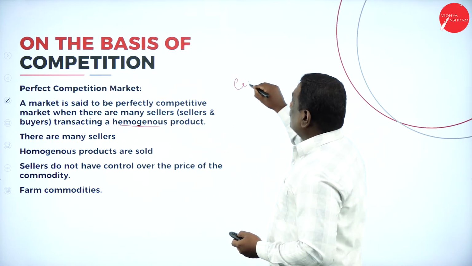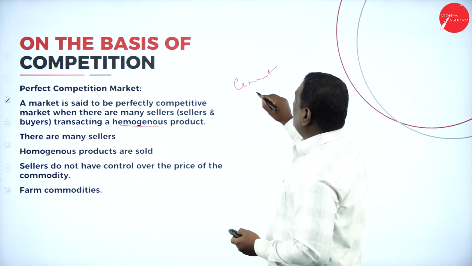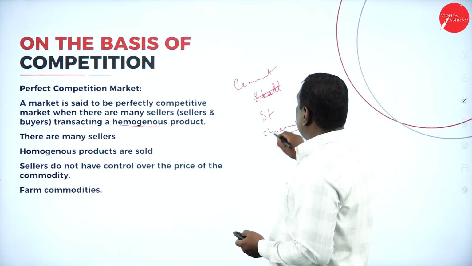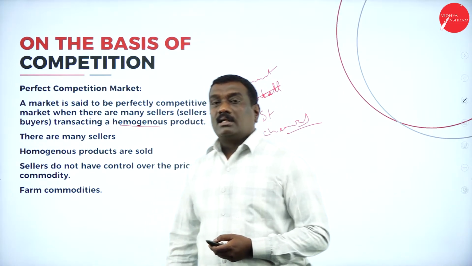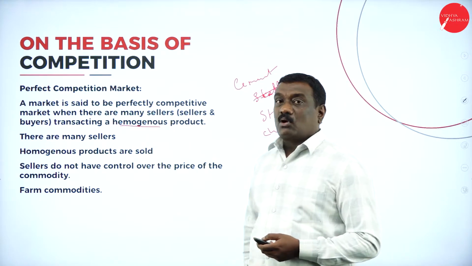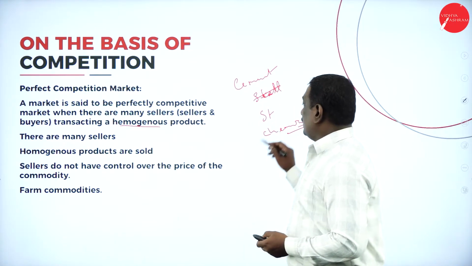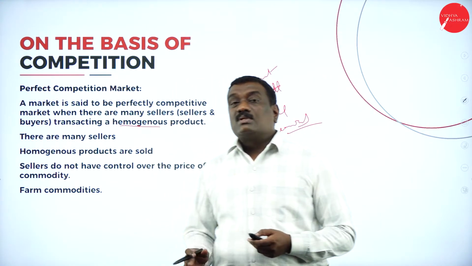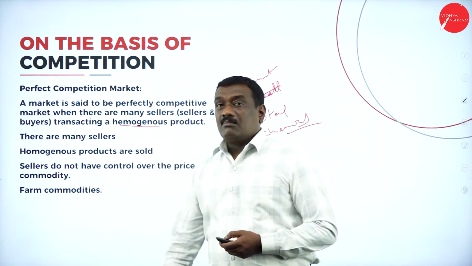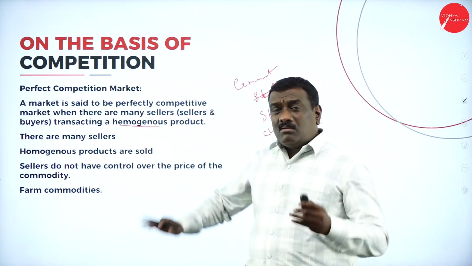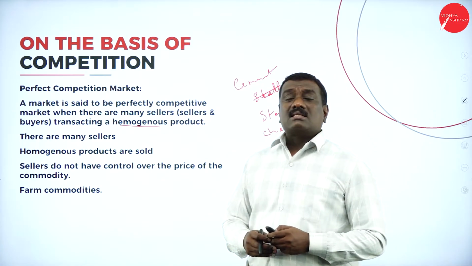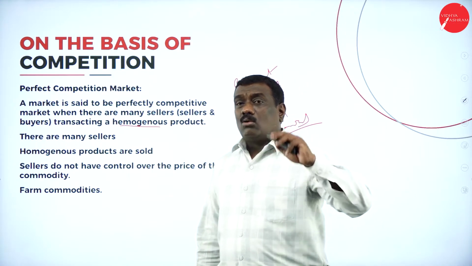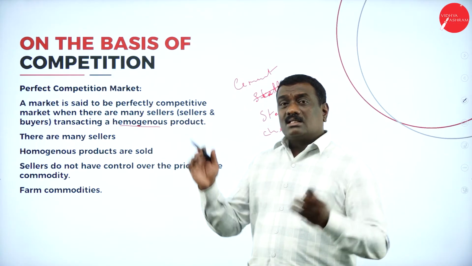Then we can say steel. So these are the three important examples of homogeneous products. First one is cement, second is steel, and third is chemicals. Now these are the products which are dealt with under this perfect competition market. And you can find a lot of sellers doing the transaction under this market, and homogeneous products are being sold under it.